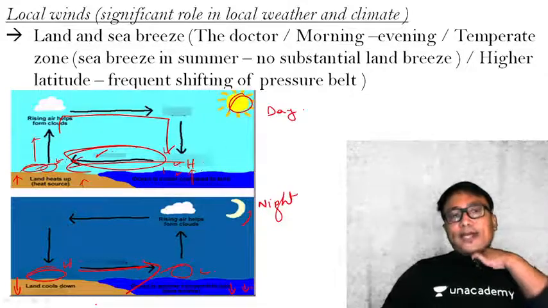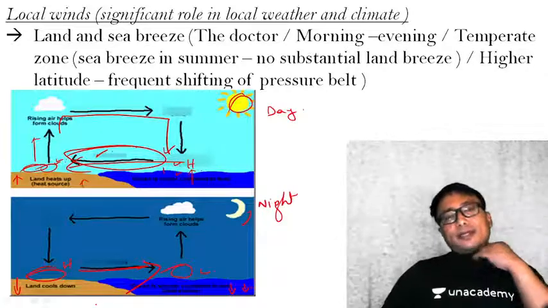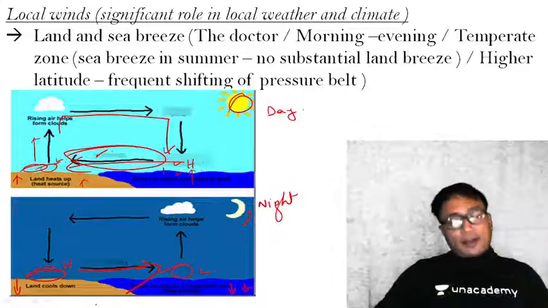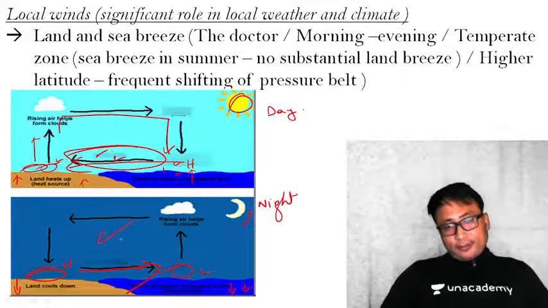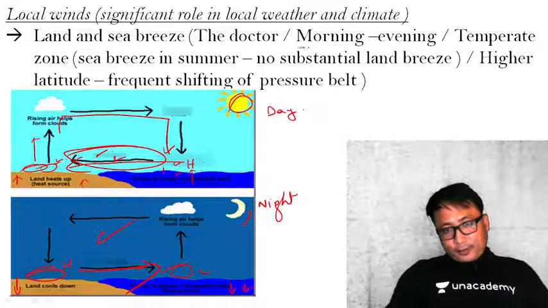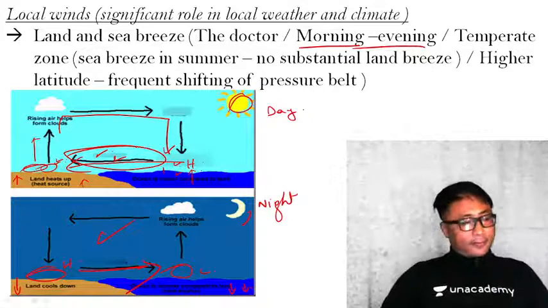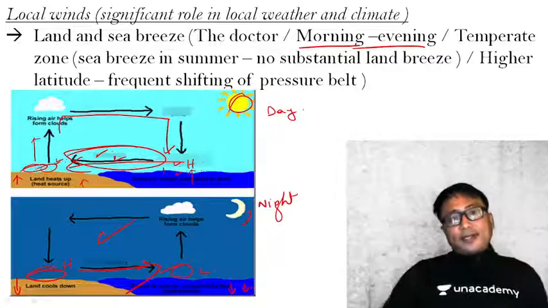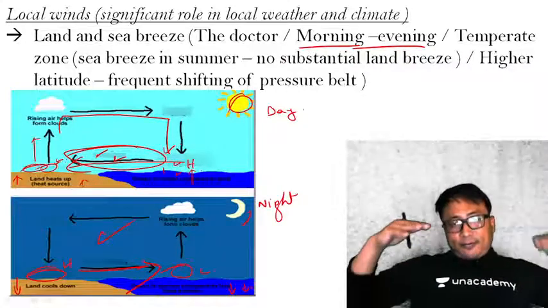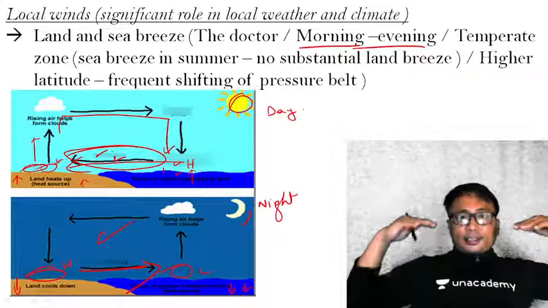Now you tell me, at what period of the day in 24 hours will there be minimum intensity of this land and sea breeze? During morning and evening. During morning and in the evening, the temperature difference between the land and sea is minimum.